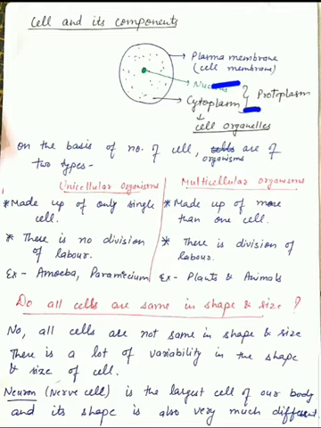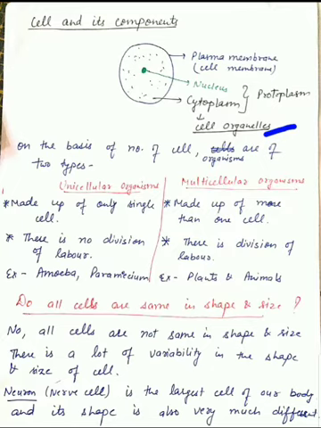Another one is cytoplasm. Cytoplasm is the jelly-like substance which is present inside the plasma membrane. So cytoplasm and nucleus combined are known as protoplasm. Cytoplasm contains many cell organelles. We will discuss cell organelles later on.